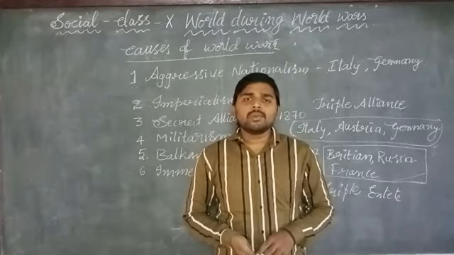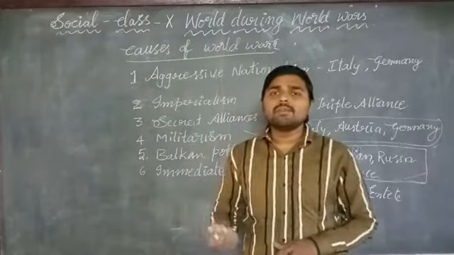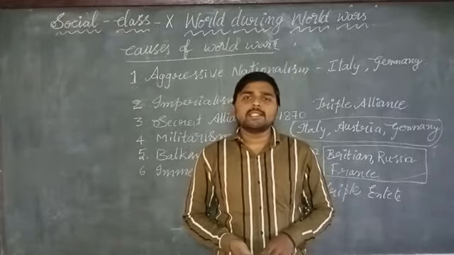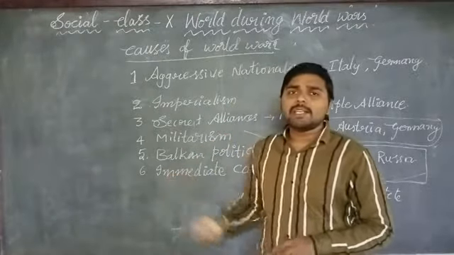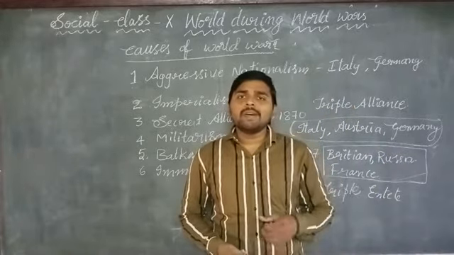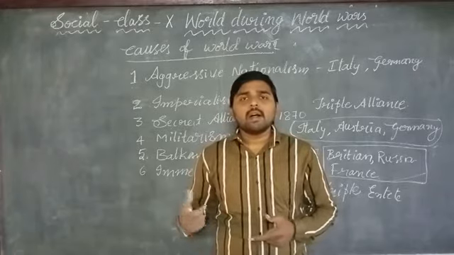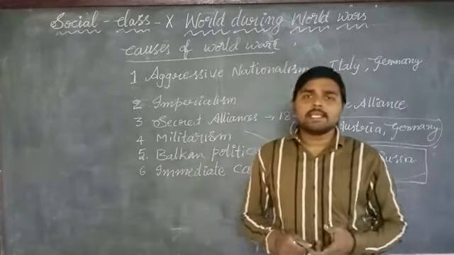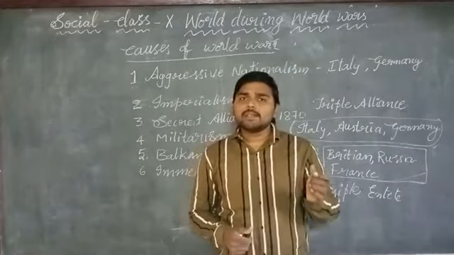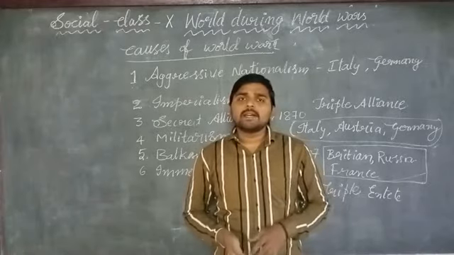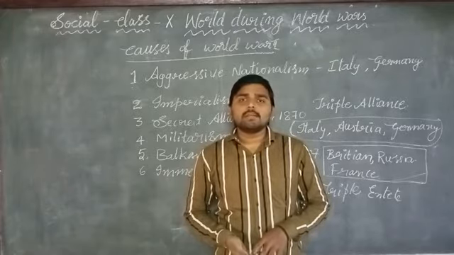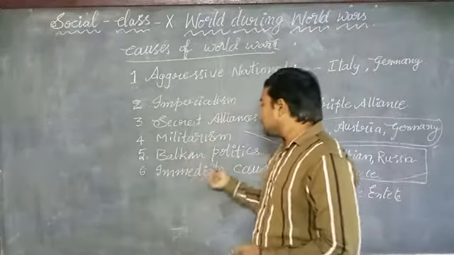But after the fall of the Ottoman Turkish Empire, all the developed European countries fought against each other to get supremacy over these Balkan people. However, Russia and Austria got control over the Black Sea and the Mediterranean Sea for a long time. During the same time, Austria suppressed the Serbians in Bosnia. This is about Balkan politics.